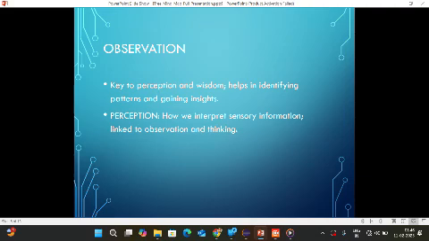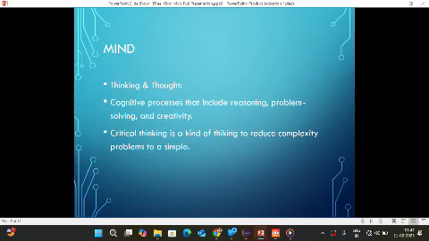And what is perception? Perception is how we interpret sensory information, linked to observation and thinking. I will give a small example of perception: an optical illusion. Some images appear different to different people based on their perceptions. So that is called perception.